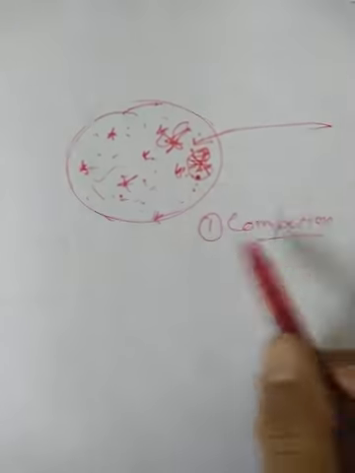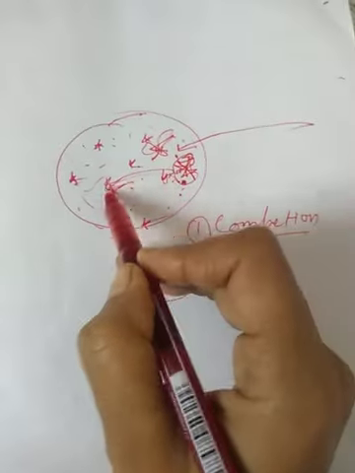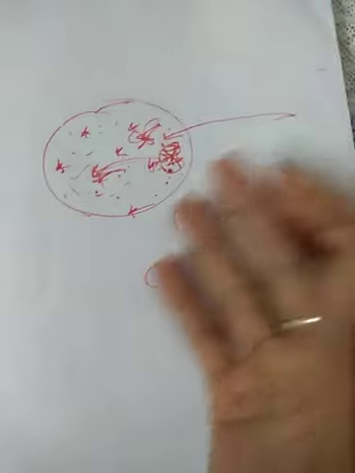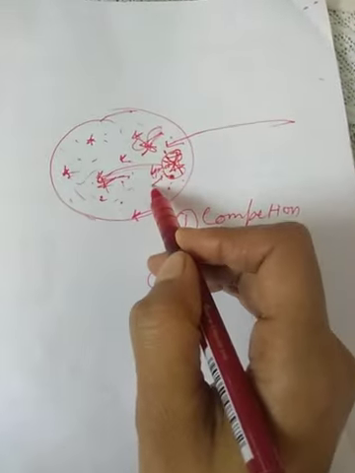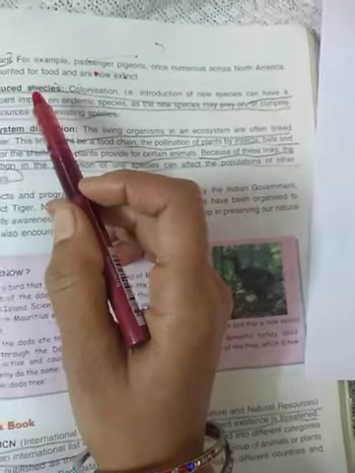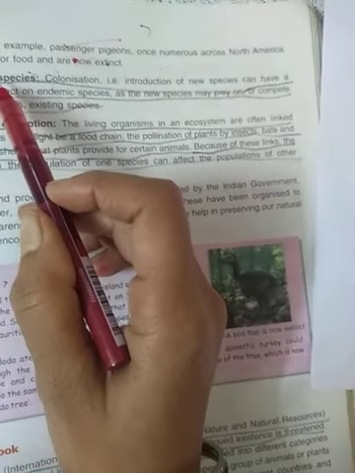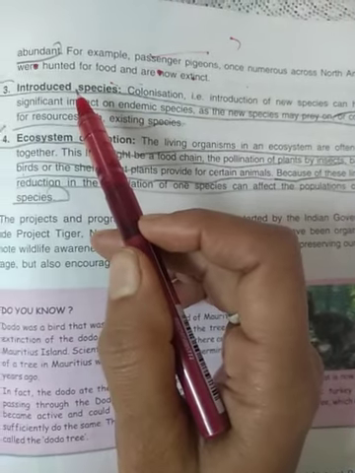The second reason is that they may prey upon these, right? These may be large species and they may prey upon the earlier species, so they will eat them all and occupy this place and increase their number. This is called the introduced species, and this is how they are responsible for the extinction of the endemic species.